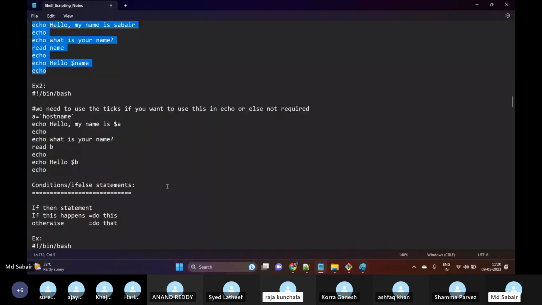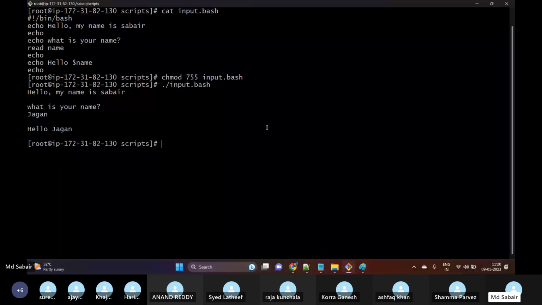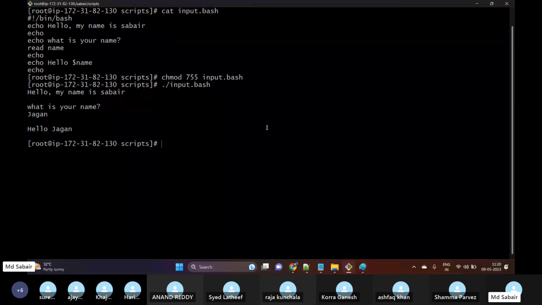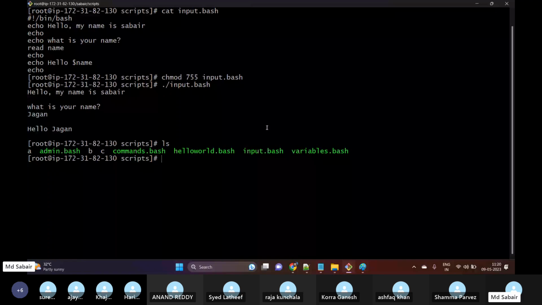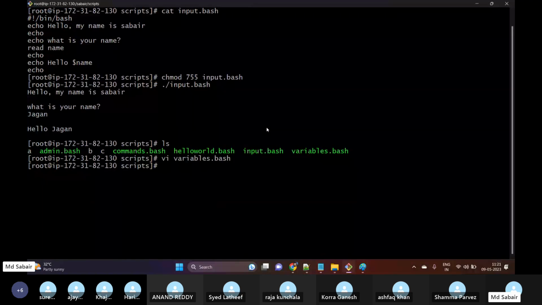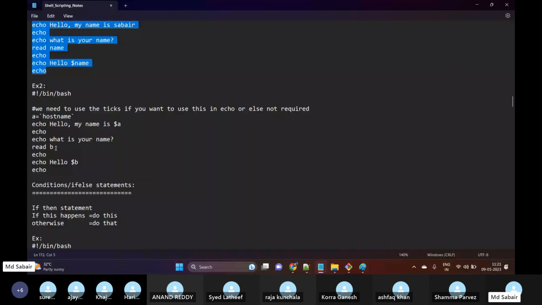Okay, it can be for anything, any command as well. For example, let me show you something. Vi variables. So what can be done next? Okay, we have seen the input variable, right? So we have one more condition for this. Okay, so let me use this.